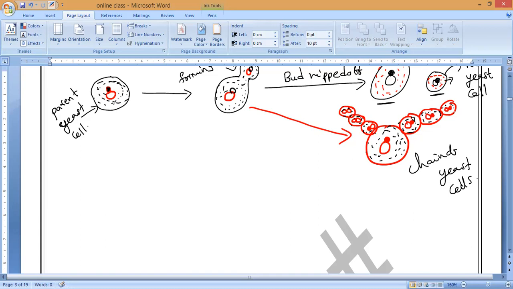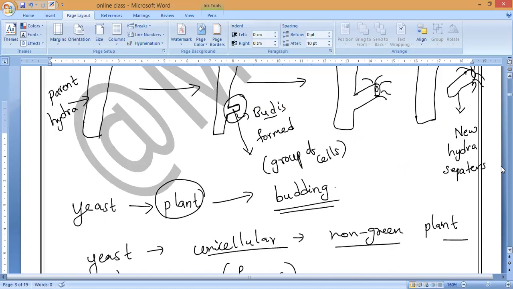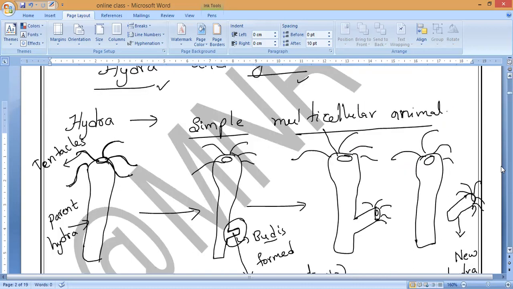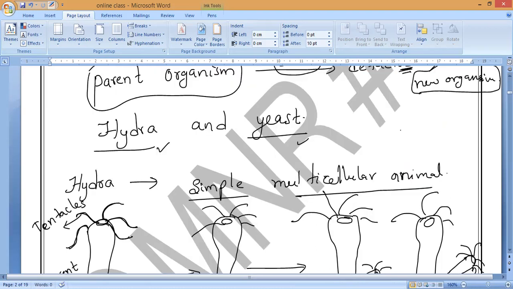How many of you understand this yeast budding? Clear? Hydra and yeast. Yes, sir. So now, any doubt, you can write. First, write the definition of budding alone, later you can continue. Others also, tell them to join here. Yeah, the definition is right.